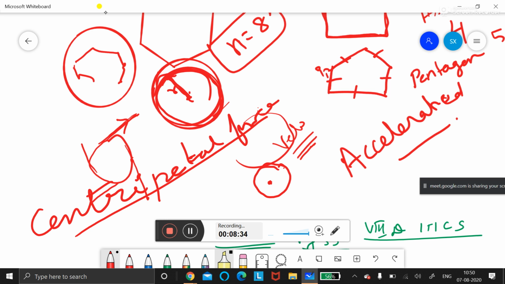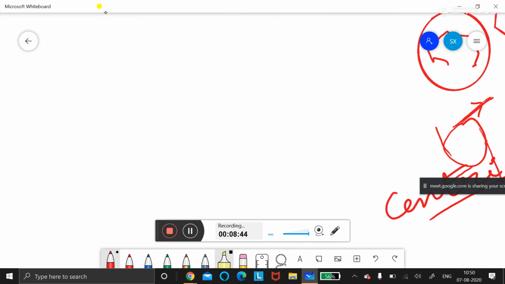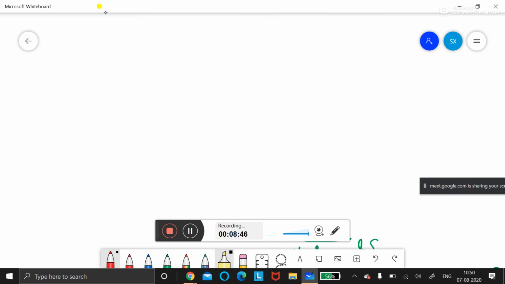Now, a cyclist goes around a circular path once in every 2 minutes.